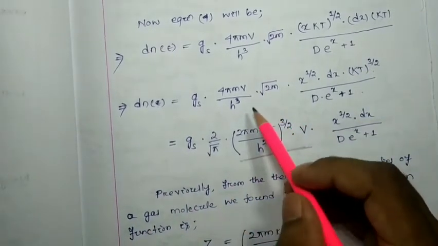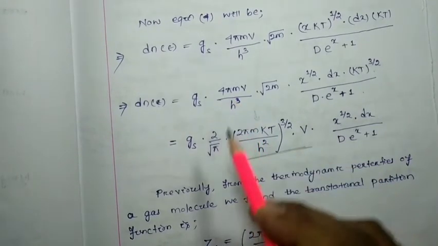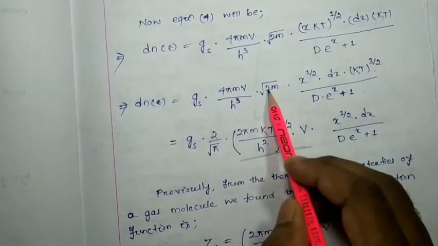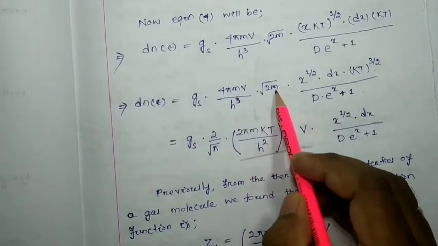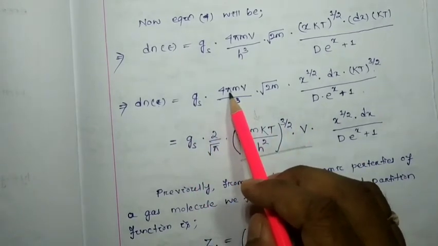Concentrate here: 4 pi is there, 1 by 2 I considered, and 1 by 2 is here. So 2 here, root over of 2 is how much? 2 to the power 3 by 2, right? Here m to the power 1 by 2, m to the power 3 by 2, right? Pi is only here.